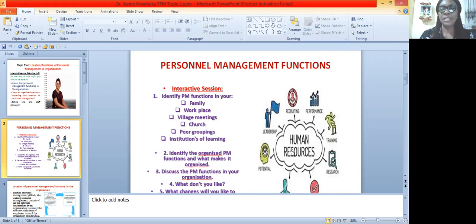The personnel manager or personnel section will do a staff audit to know the type of staff they want, the type of job they are coming to do, and the qualification they want. Having done that, they will place advertisements. When people apply, they will do shortlisting, and then call them for interview.